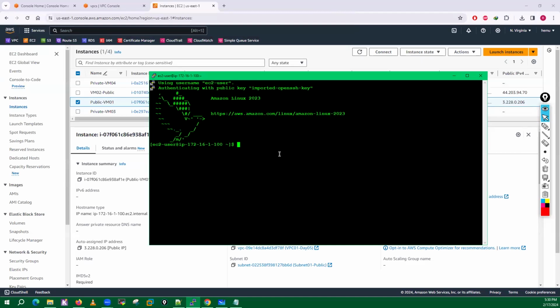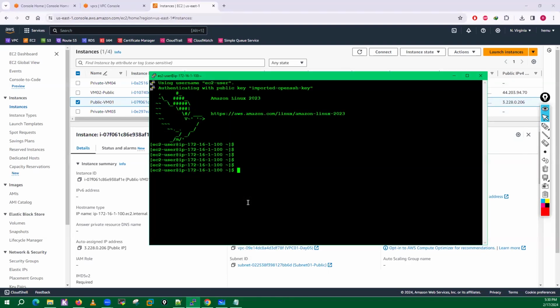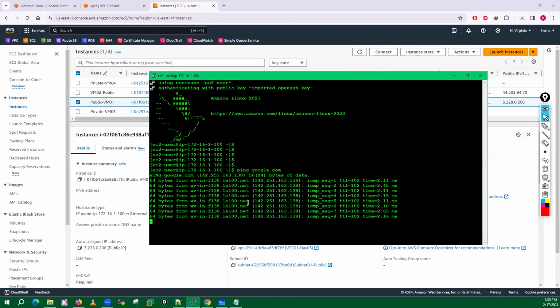Now I have logged in on my first VM and you can check the IP address. 172.16.1.100 is the IP address of this particular VM, right? And guys, from this VM, if I do the ping to google.com, ping is happening, right? Ping is working fine because this VM is a part of the public subnet, right?